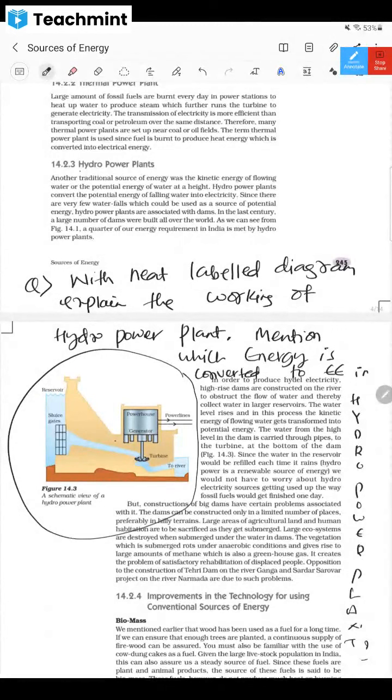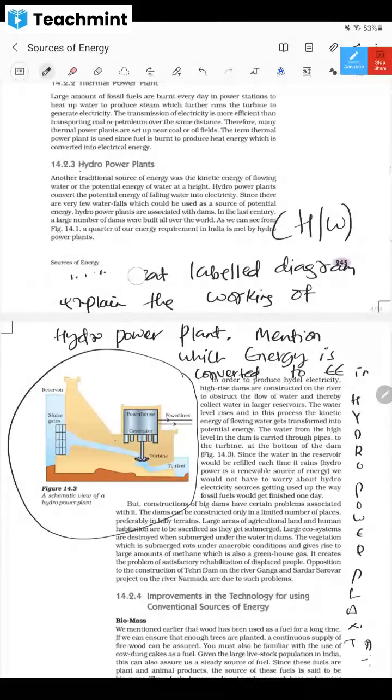I hope you are understanding what I'm writing here, dear children, how the question you have to write. Did you understand? Yes, sir. Can you do this as homework with a neat labeled diagram and explanation, and which energy is converted into electrical energy, all those things? Will you write by reading all these paragraphs? Yes, sir.